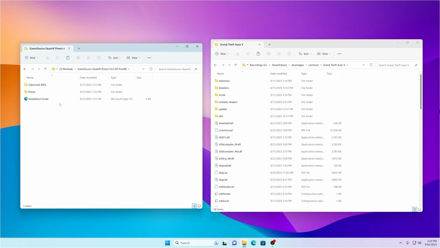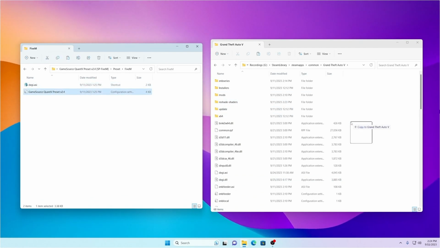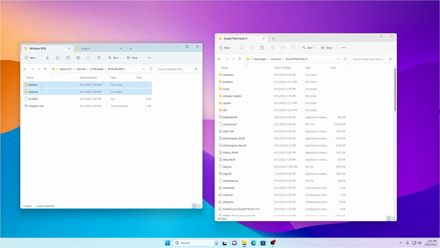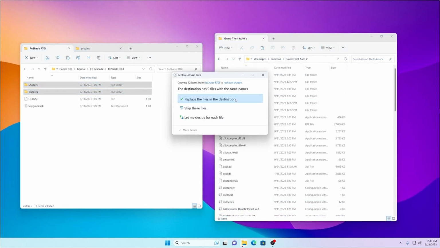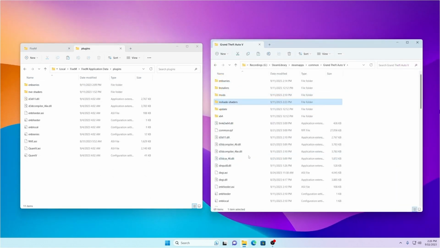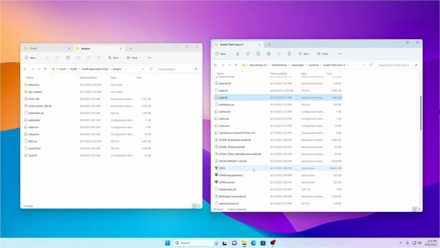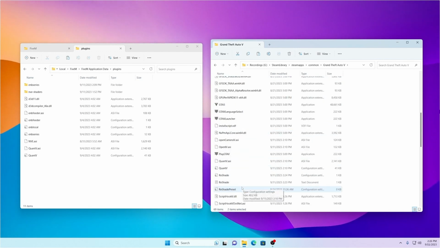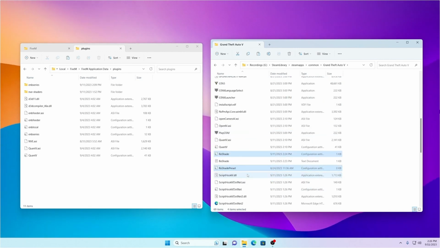To install a preset, simply drag and drop the preset.ini file into your GTA 5 game directory. And to install RTGI, simply drag and drop the two folders into the Reshade Shaders folder. Now that we have installed everything in our GTA 5 folder, copy the following files and paste them in plugins inside FiveM application data.